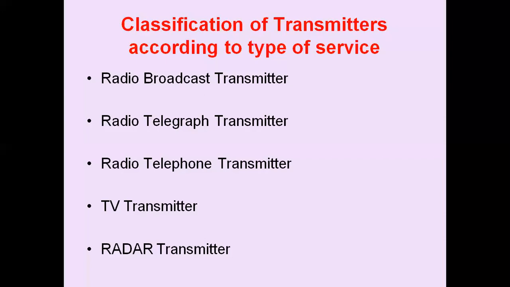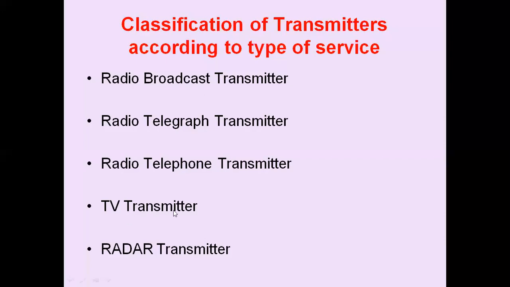Amplitude and frequency modulation may be used in a radio telephone transmitter. An AM transmitter works in shortwave with output power of 100 kilowatts and is used for point-to-point communication. An FM transmitter works on UHF, carries power levels smaller than 1 kilowatt, and is used for short distance communication purposes.